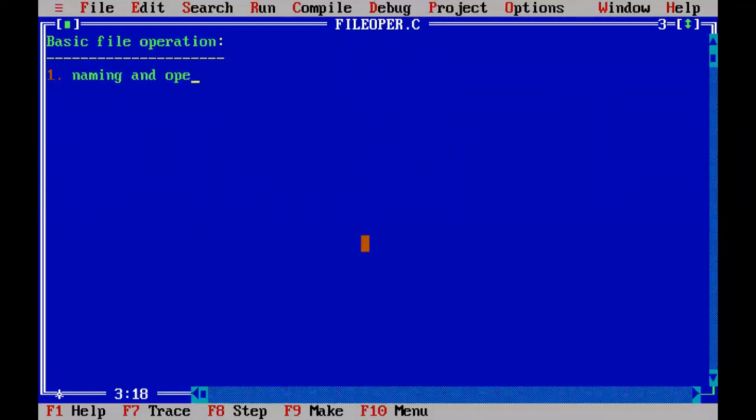So the first operation is we have to name a file, and then we have to open a file. Naming and opening a file. The second operation that we are going to do on the file is, after opening a file, I want to write something into the file. That means writing some content into the file.